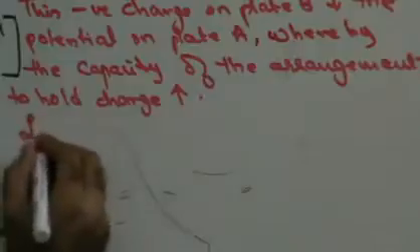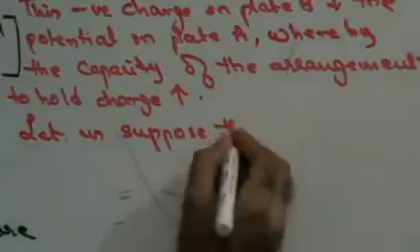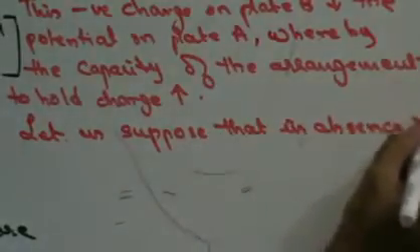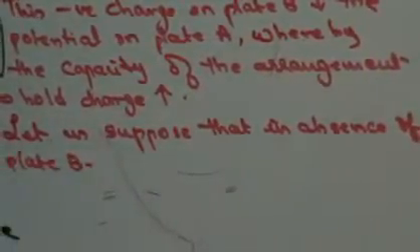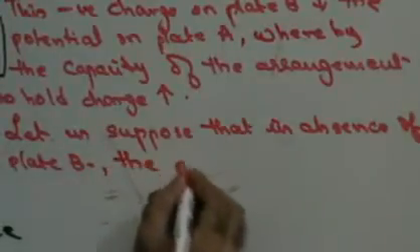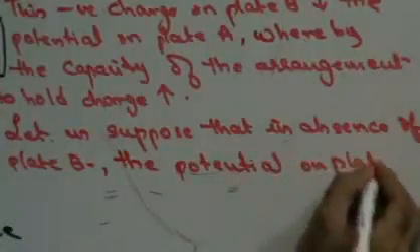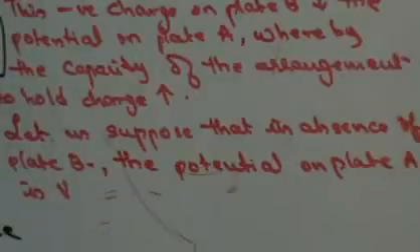Mathematically, let us consider this. Let us suppose that in the absence of plate B, the potential on plate A is V.